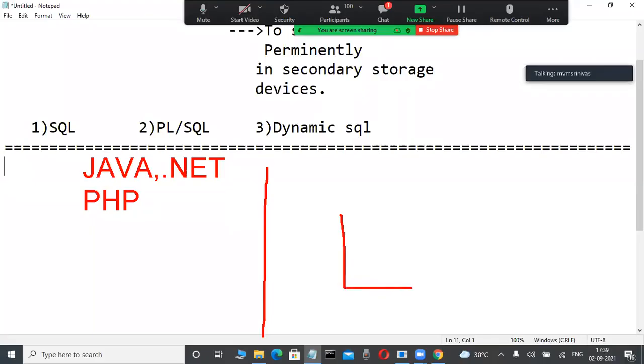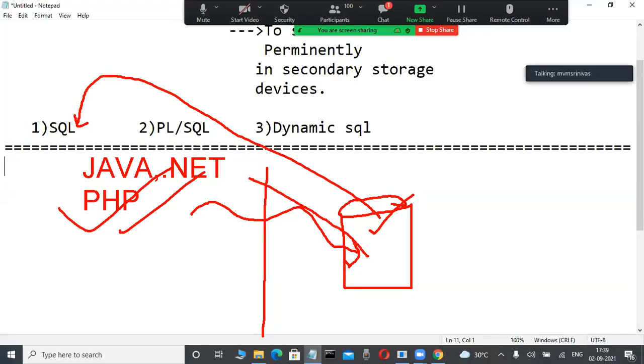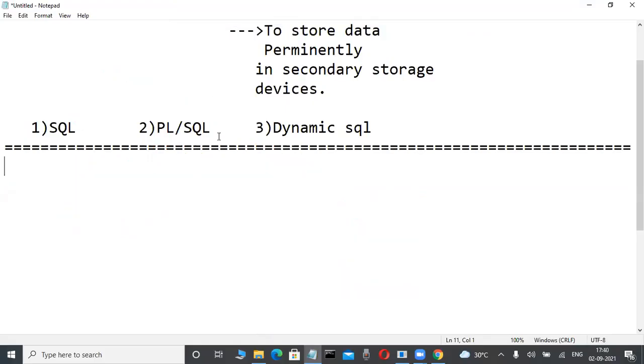The database is the back end only, and this is the front end. While developing the front end, a connection is required. These persons use a little bit of database knowledge. On the SQL side they use some joins, primary keys and foreign keys. On the PLSQL side, they write stored procedures. They use those things in Java, .NET and PHP applications. That's why front-end developers also need to know the minimum basics of the database.